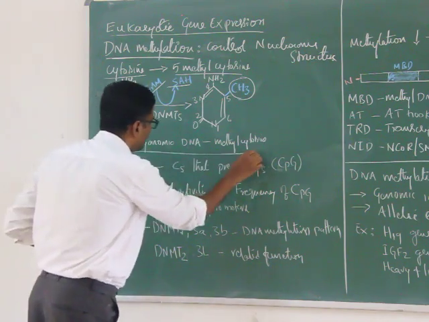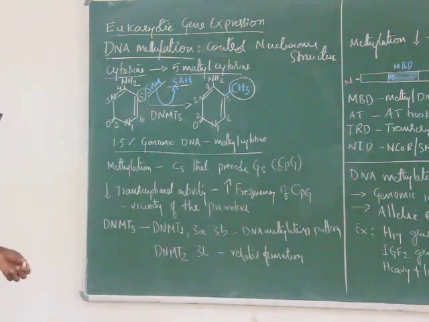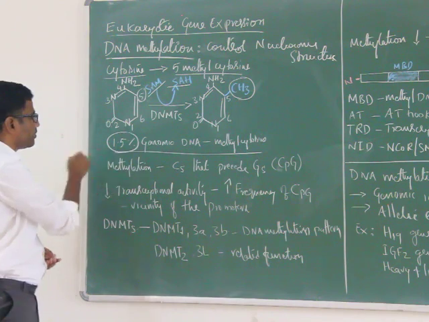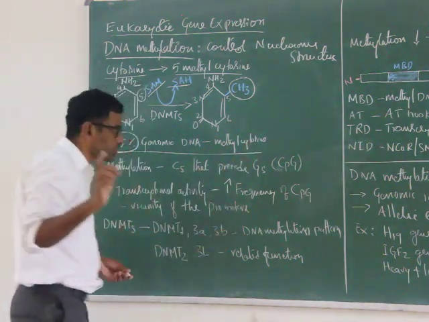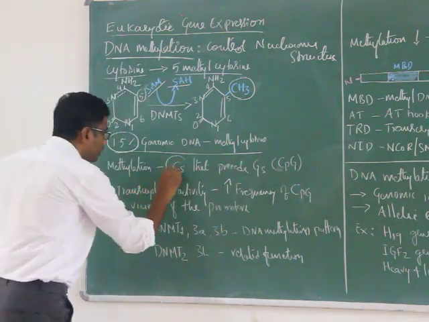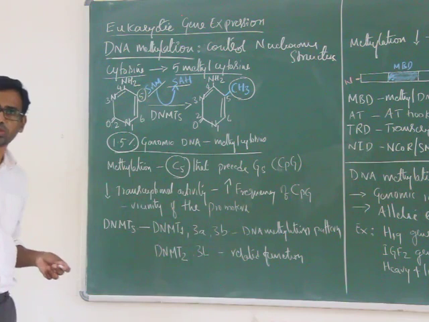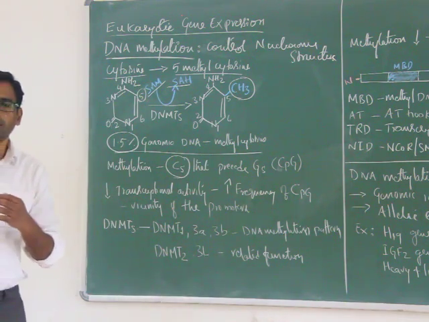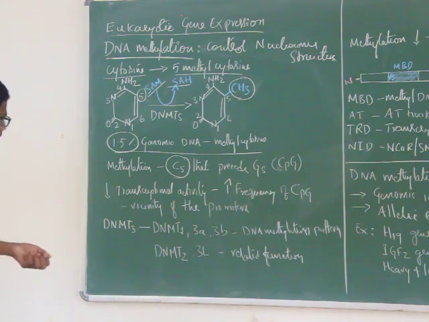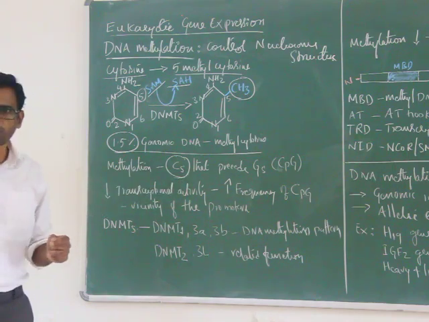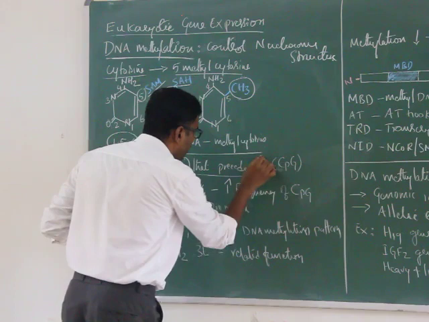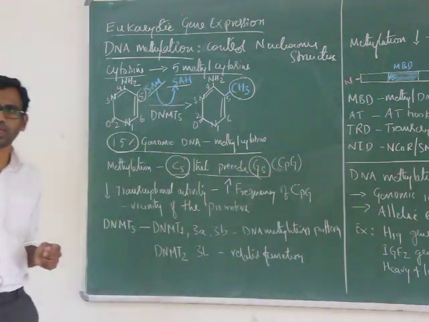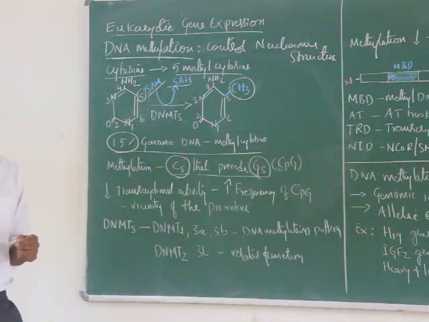In the human genome, 1.5% of genomic DNA is in methylated form. And as I mentioned, cytosine residues are involved in methylation. Another important thing here is that cytosines that precede guanines play an important role in the methylation process.